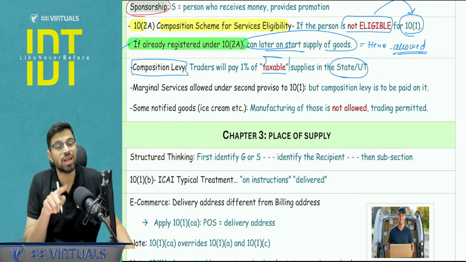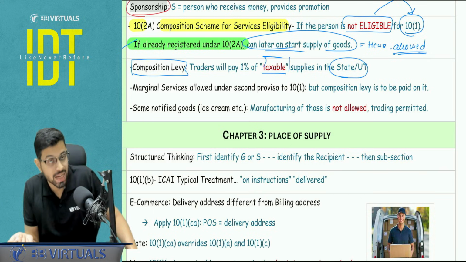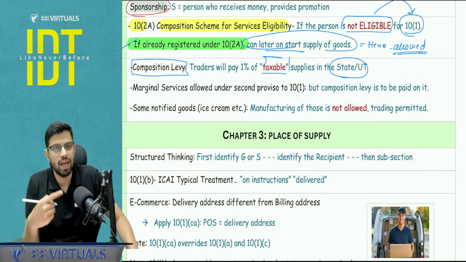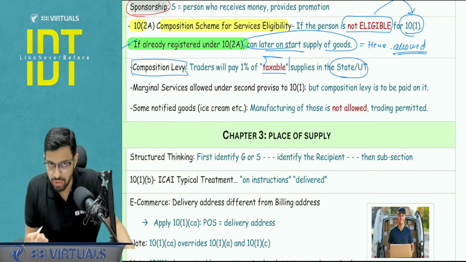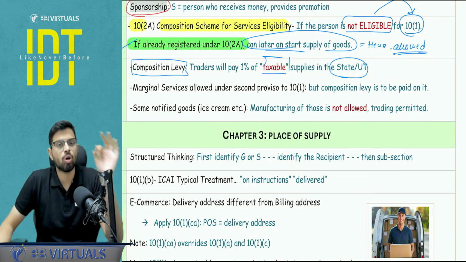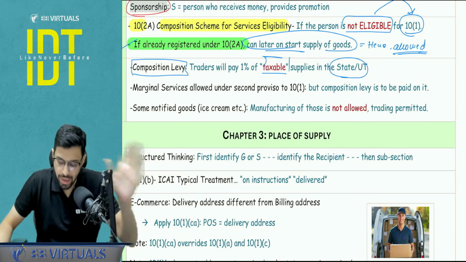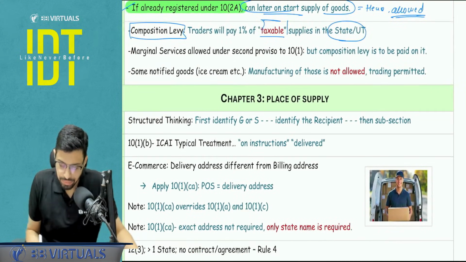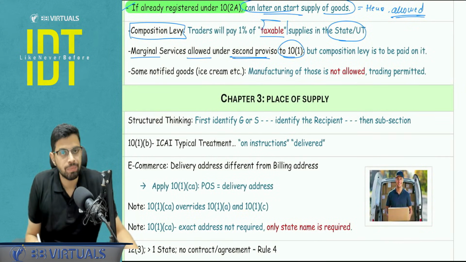Okay, the manufacturer has to pay 1% on the turnover in the state, the restaurant has to pay 5%, that is 2.5 plus 2.5, and always write 2.5 plus 2.5, 0.5 plus 0.5, because composition suppliers only make intrastate supplies. Next, marginal services that we allow in the second proviso to 10.1.